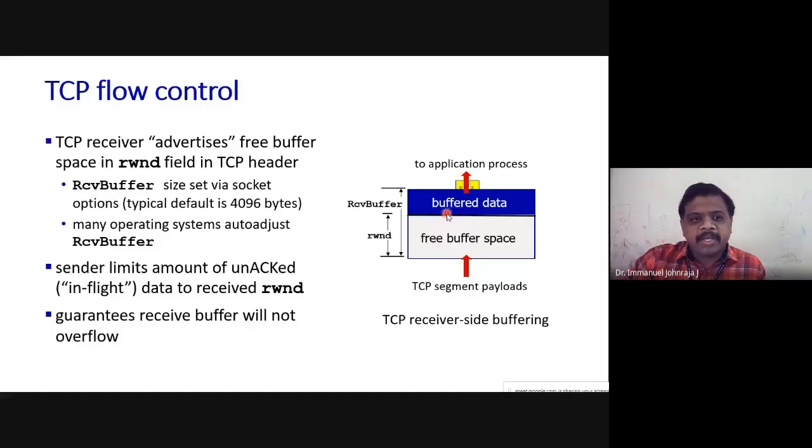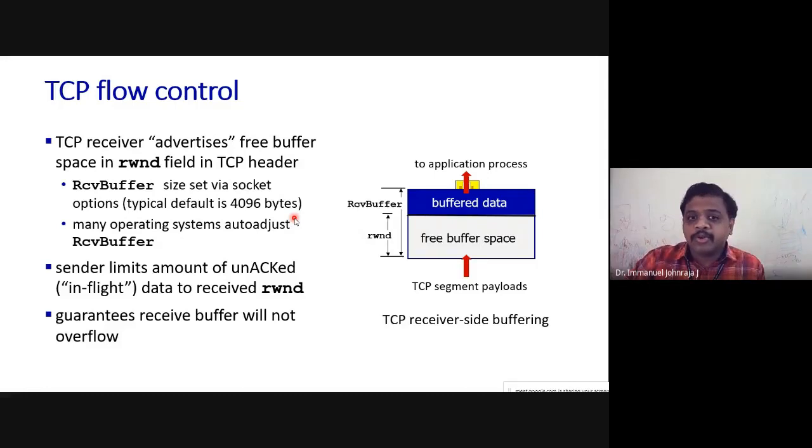Look at this RWND. Receive window is the amount of space which is available at the receiver TCP, so that the sender can send only that much data maximum. You can understand the whole space, some is occupied, and how much is free is called free buffer space. Typically the default size is, I'm sorry, 4096 bytes, roughly 4 kilobytes of information.